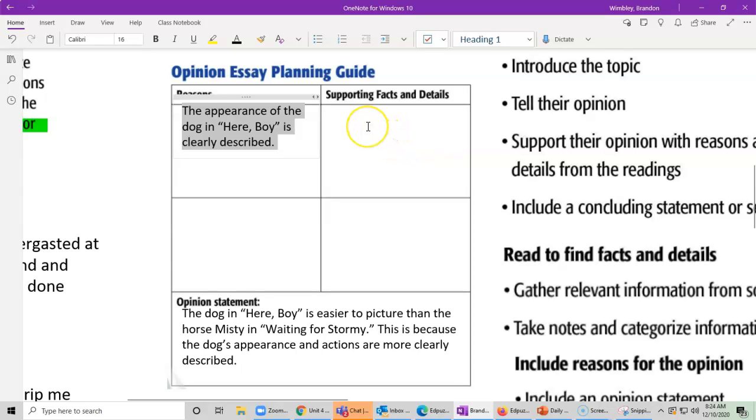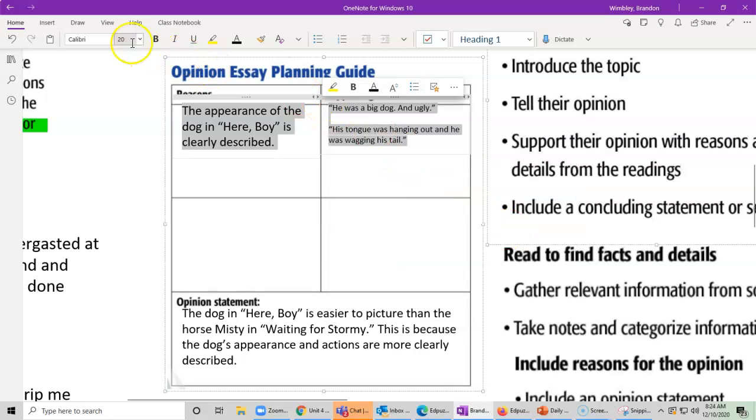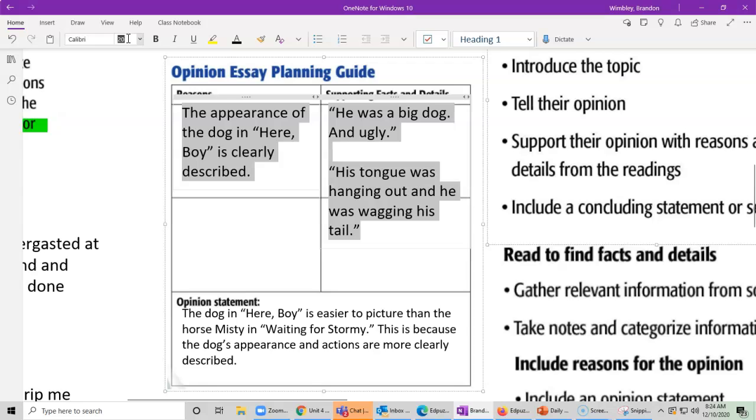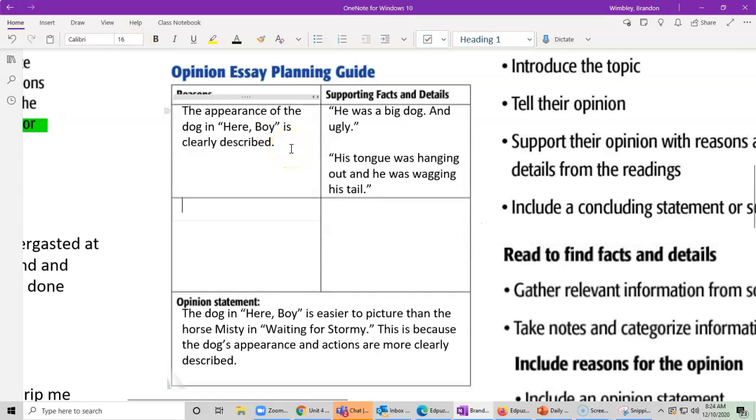Now, what were my facts and details that supported this? Because you could say, Mr. Wimberly, it didn't describe the dog. And I can easily say, yes, it did. This is where it described it. He was a big dog and ugly. His tongue was hanging out, and he was wagging his tail, which is more description than we got for all of Misty. So again, we'll make that bigger so we can see it all. Oops, that might have been too big. There we go. And then, so that's one reason, but remember, I need to have two reasons.